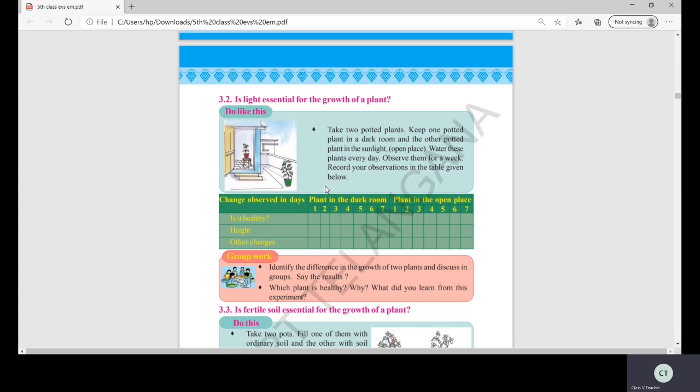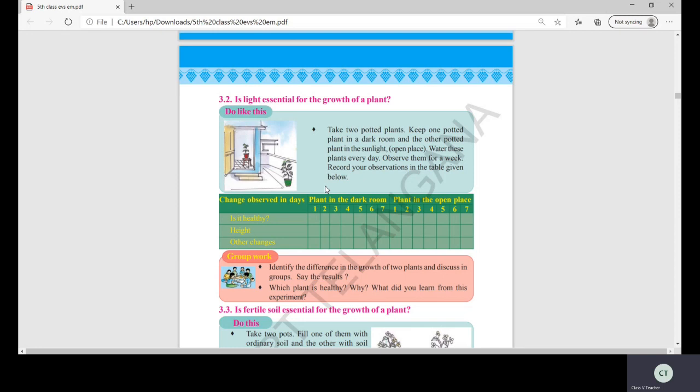It's so easy, children. Now your people are at home. Take pots, okay? Any empty pots. I'm not talking only about the pots. Just take empty bowls, or if empty bowls are not there, at least cut bottles, the waste bottles, or else waste cotton bags or anything. Take that, fill it with soil, sow the seeds, and keep one in the outer space in a balcony or any outer part out of your door, anywhere you can keep, and keep one other pot in a dark room and observe. Water daily and observe.